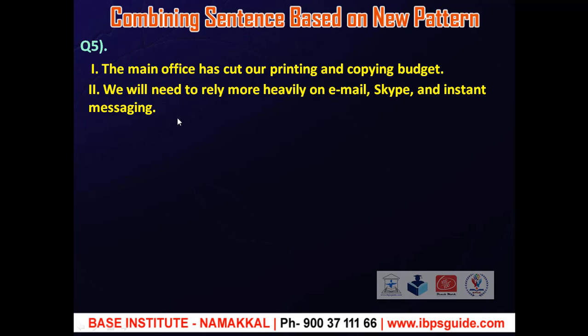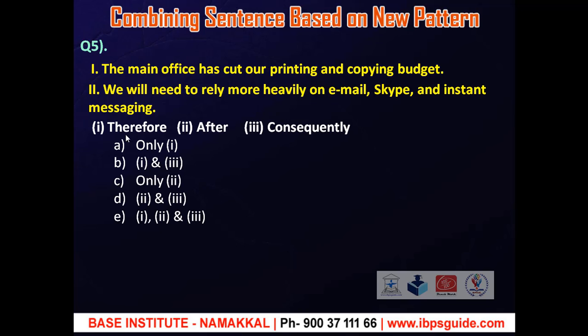Therefore. Therefore is used to give the consequential reason or cause for the preceding statement. Okay. Next word, after. After means later or during the period of time following. Okay. Third word, consequently.